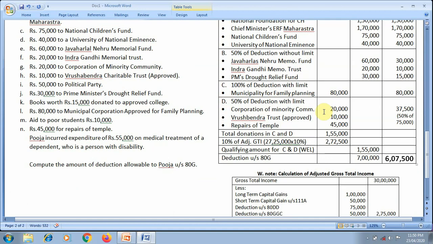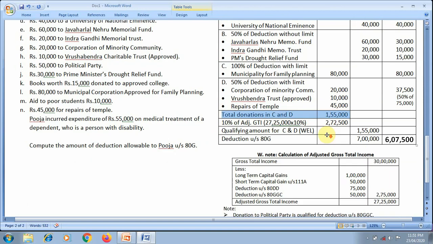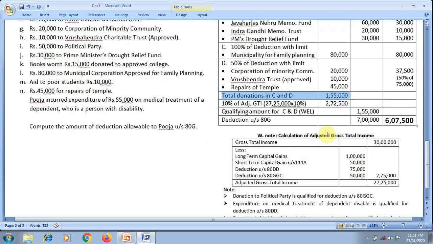So first we should compute the adjusted gross total income, since there are items of category C and D. Here are the items: 80,000, 20,000, 10,000 and 40,000 for repairs of temple. So the total of donations of C and D is 1,55,000. We should compare it with the maximum limit, that is 10% of adjusted gross total income.